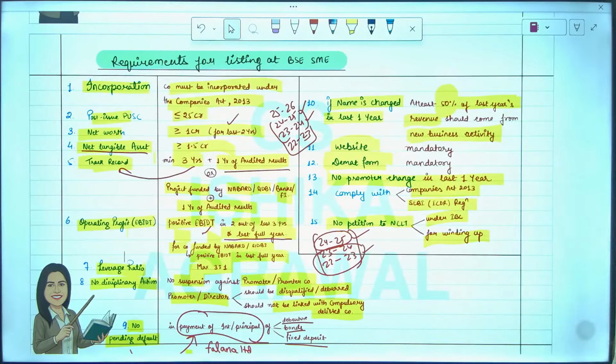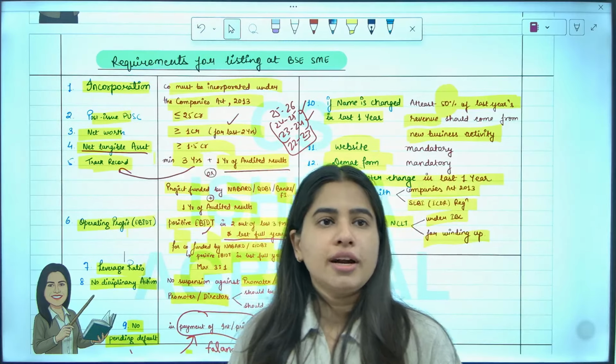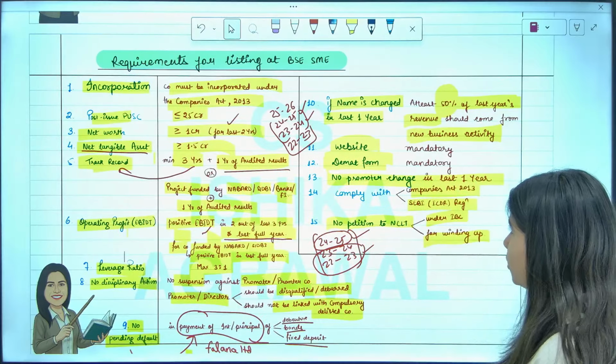Yes, everybody. Okay. Type understood in the chat box if these requirements to get listed on BSE SME are clear to you. Everybody type understood in the chat box if this is clear to you. Yes, everybody understood. Okay.